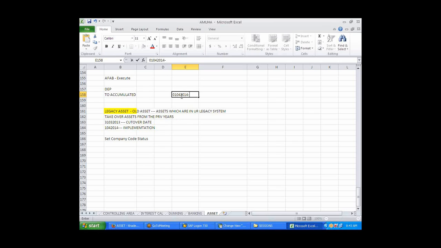The last day of the previous financial year, tell me what it is. Previous year, it's not this year. See, this is my current fiscal year, 01/04/2014 till 31st/03/2015.